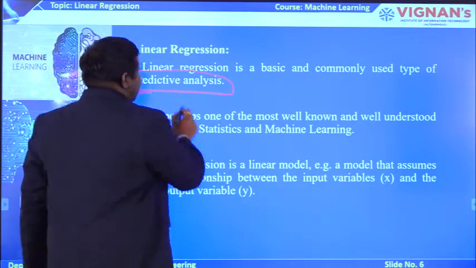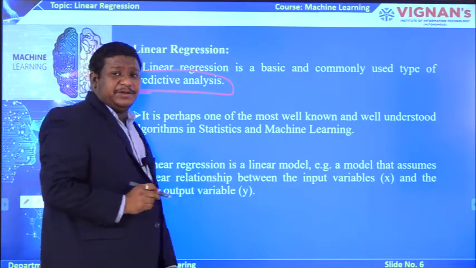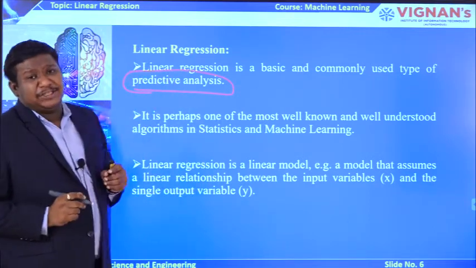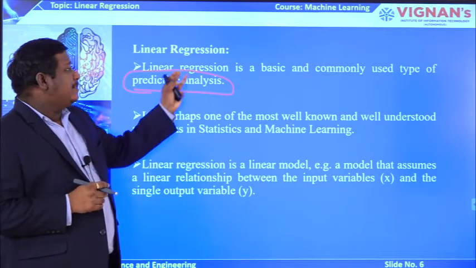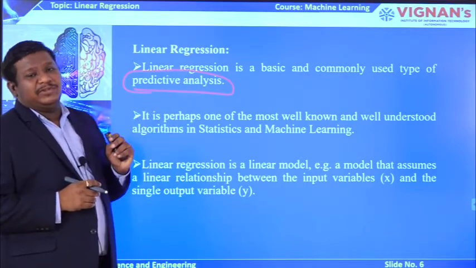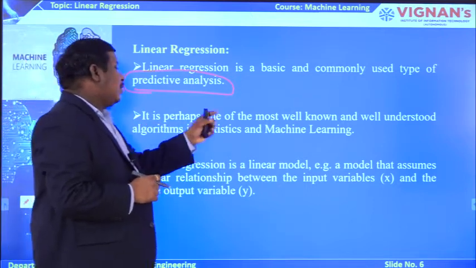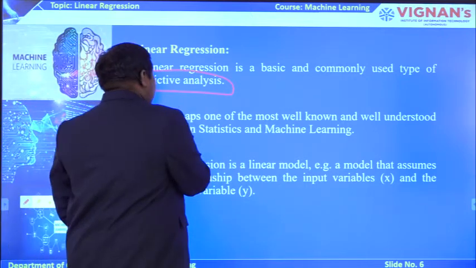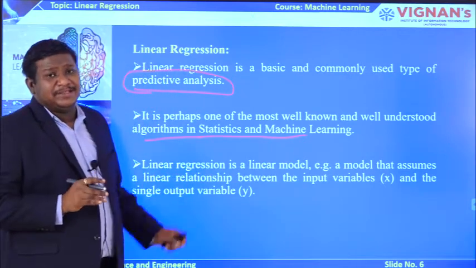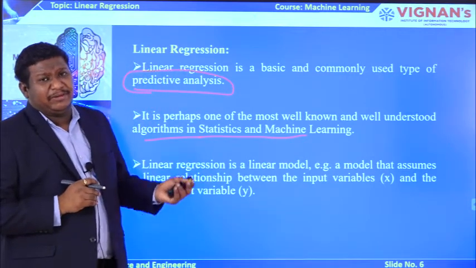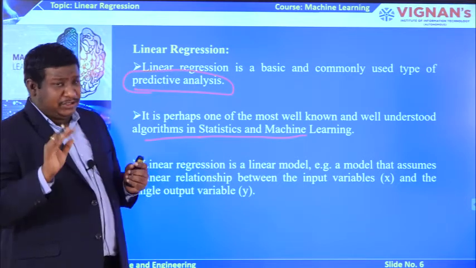I told you this regression is mainly used for prediction. Like all other regression models, it is basically used to predict values. It is perhaps one of the most well-known and well-understood algorithms in statistics and machine learning. In both statistics and machine learning, it is famously used for predicting values. So that is the linear regression story.